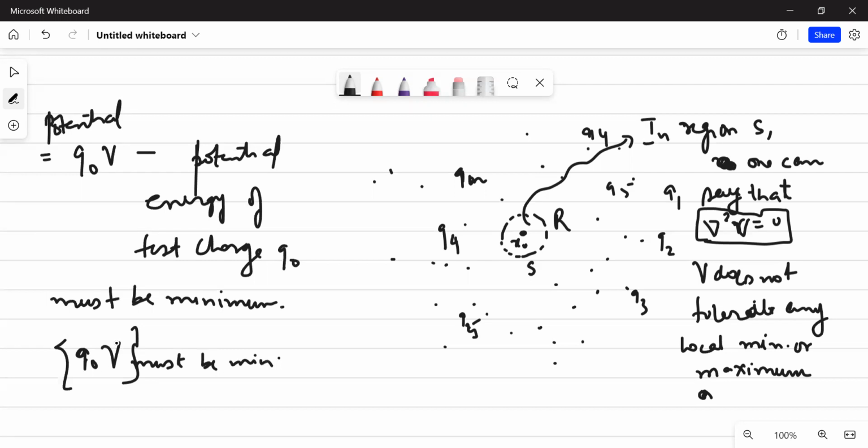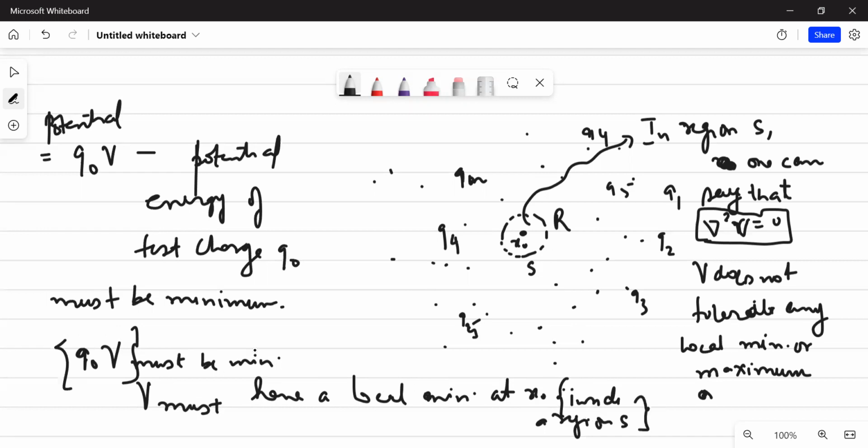Forget about Q naught, just understand Q naught is a scalar thing. It implies V must have a local minimum at x naught, which is a point inside the region S, and which indeed is a contradiction to Laplace's equation. Because we know that the solution for Laplace's equation, which is a harmonic function, cannot tolerate a local maximum or minimum. So at x naught, you cannot have a local minimum. Here we arrive again at a contradiction from the consideration of Laplace's equation.